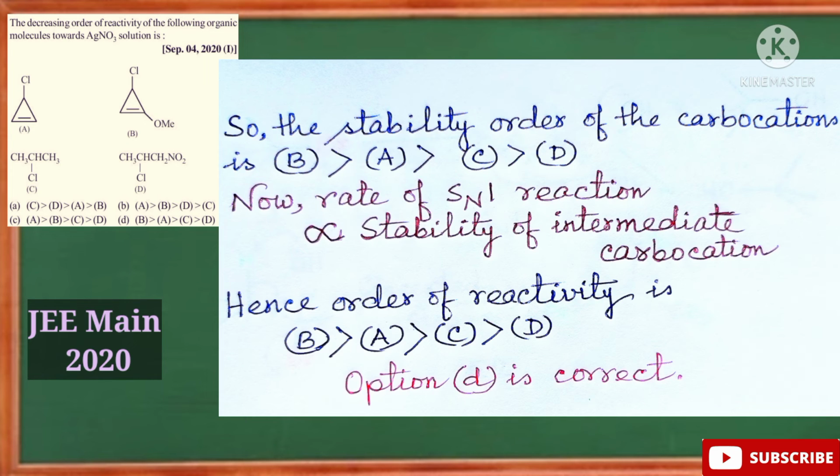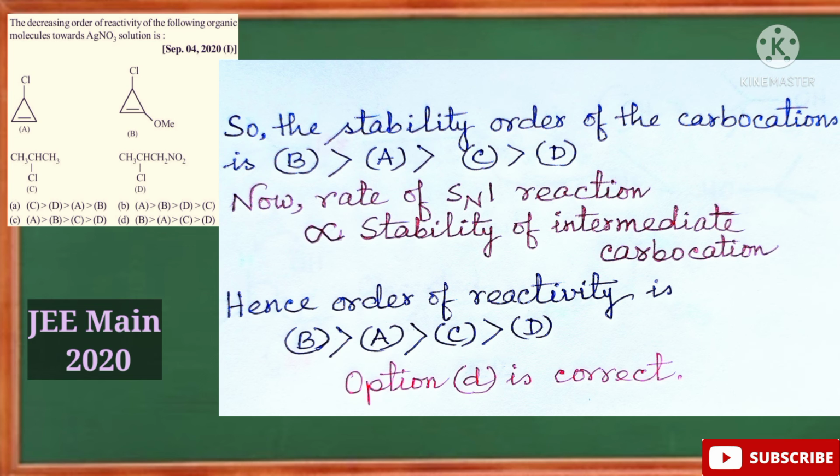Okay. So the stability order of the carbocations obtained from compounds A, B, C and D is in the order of B greater than A greater than C greater than D. Because the carbocations obtained from compounds A and B are aromatic systems. In case of compound B, the carbocation is more stabilized by the plus R or plus mesomeric effect of the methoxy group. The carbocation obtained from compound C is a secondary carbocation, and in case of compound D, the carbocation obtained is secondary of course, but the minus I effect of the nitro group operates there.